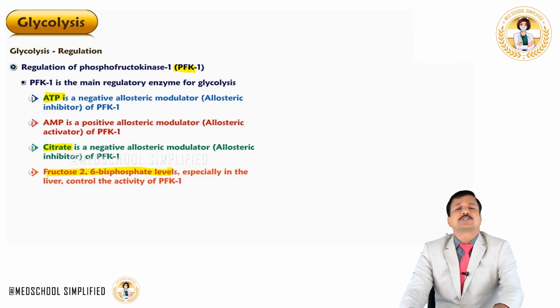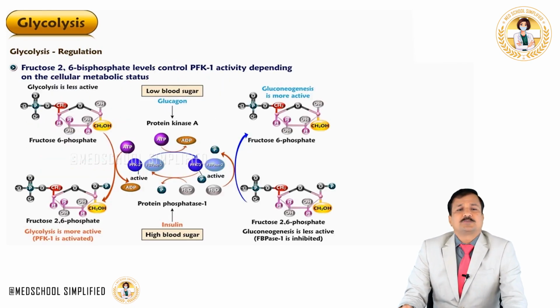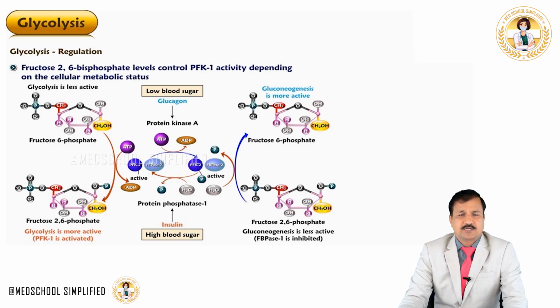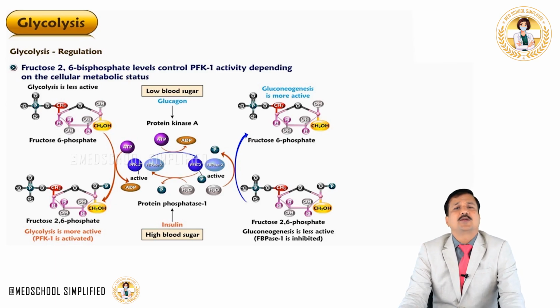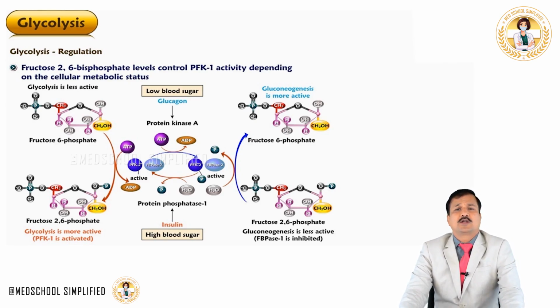So, let's see which enzyme and which hormones regulate fructose 2,6-bisphosphate levels in the liver. Now, the fructose 2,6-bisphosphate levels that control PFK1 activity depend on the cellular metabolic status. Whenever a person is in fasting condition, whenever there is a low blood glucose level, low blood sugar level, as shown here in the figure, there will be an increase in glucagon released from alpha cells of the pancreas. And what does this glucagon do?